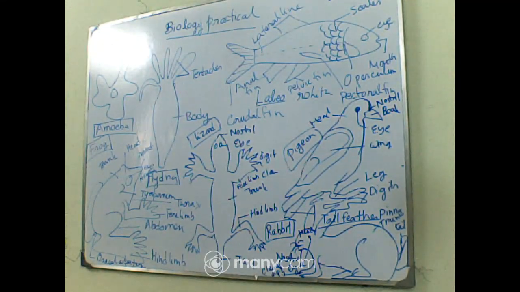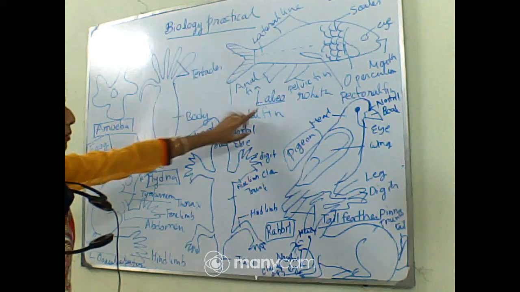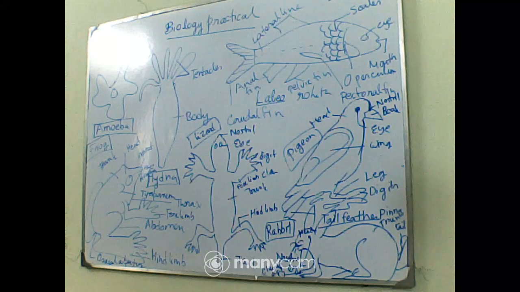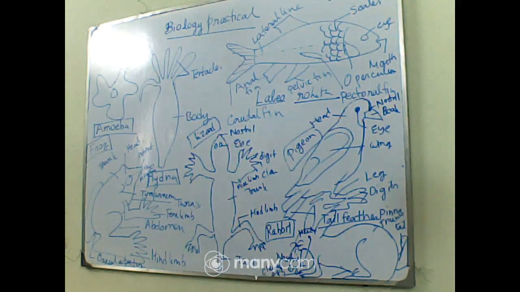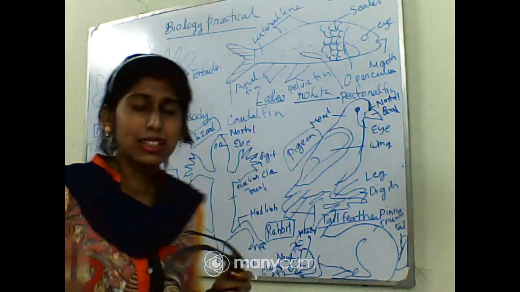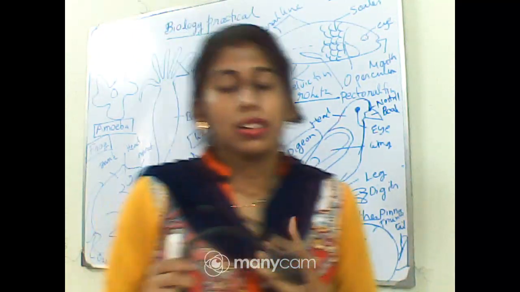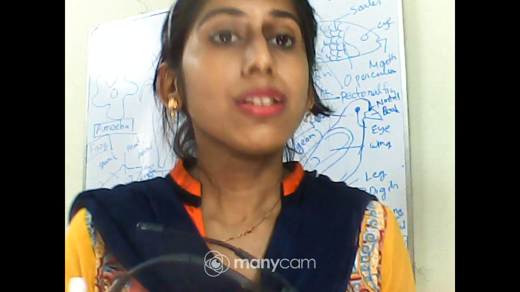Now let's move to the next one. You can see that I have drawn a fish, another fish which is called Labeo rohita. Sorry, I have forgotten to underline the species Labeo rohita, right? Which is commonly called Indian carp or common carp, and it is also coming under the subphylum Vertebrata, and its class is Osteichthyes. It is called a bony fish.